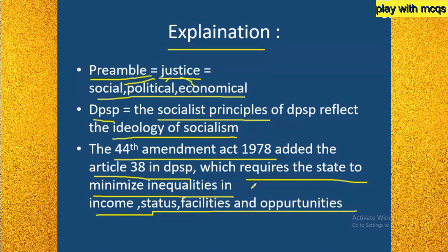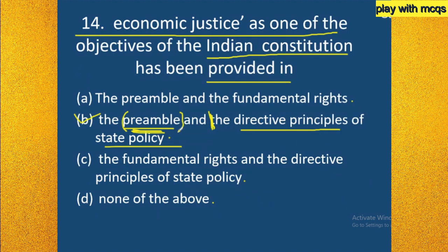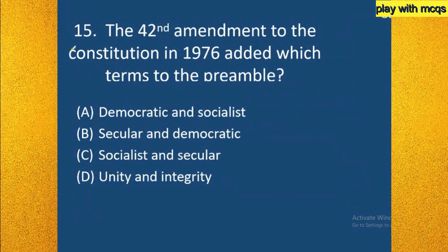Inequalities mean the distance between the very poor and the rich, and the status differences, with the rich becoming even richer and the poor becoming even poorer. But it is the duty of the state to decrease this distance, to make provisions for the poor and to increase their status. This is what Article 38 tells. It is clearly a socialist article, that means removing poverty to bring equality. That is socialism. So in the directive principles of state policies also, economic justice is an objective. So option B, the preamble and the directive principles of state policies, is the right answer.